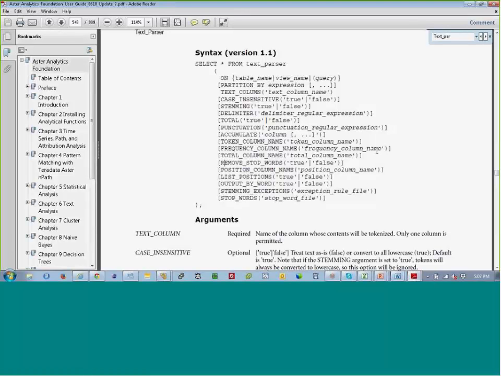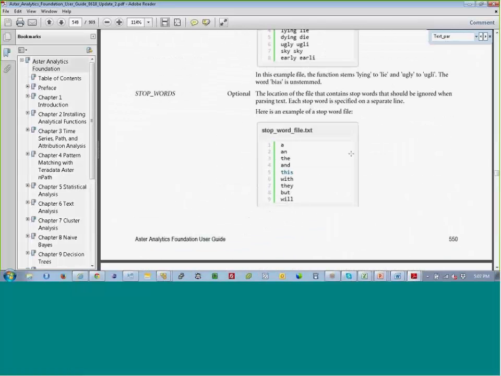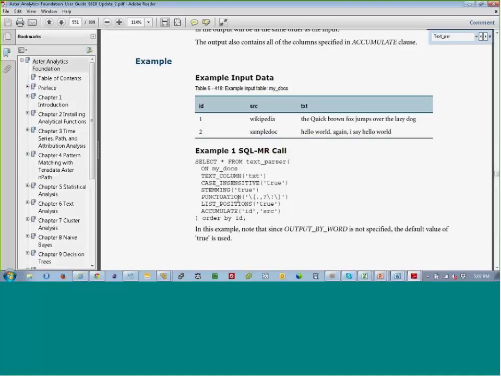So one of the things that I built was this Aster Tango to get through that. Because even though I cut and paste down here, I may not have all the predicates that I need in order to really take advantage of this text parser SQL-MR statement. Now, very few data scientists memorize how these statements work. Now, there might be some geniuses out there that can memorize how to code every one of these statements, but I really doubt that they can code a complete set of SQL-MR statements and all the predicates that come along with it. It's a fairly cumbersome thing to ask.